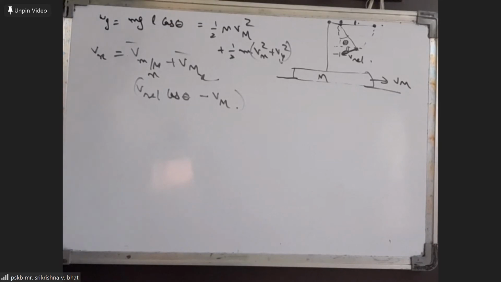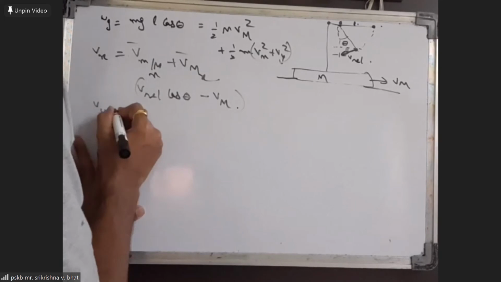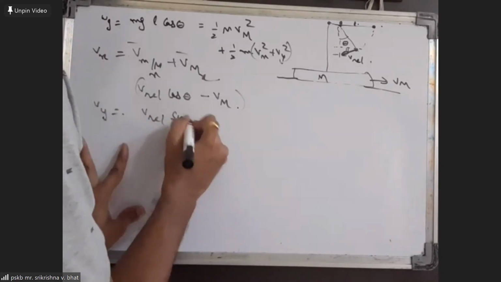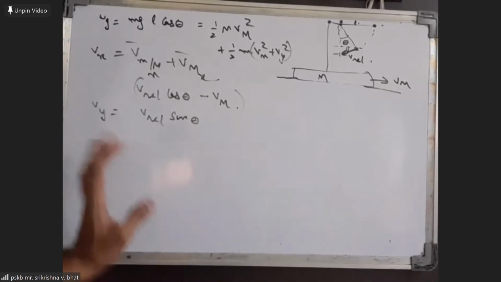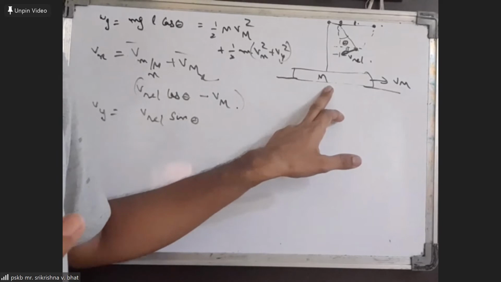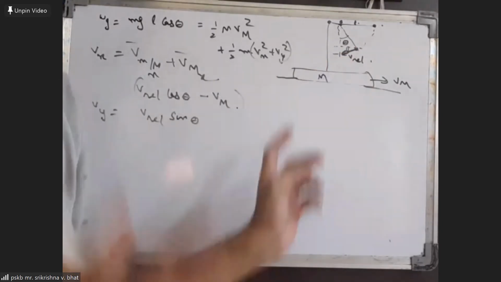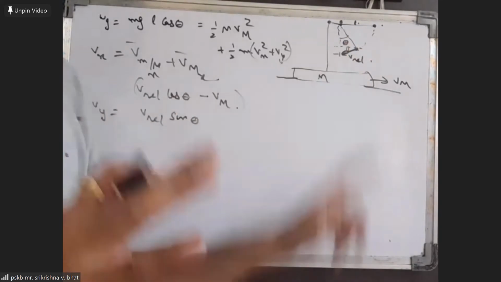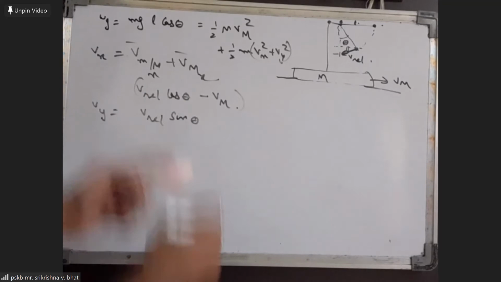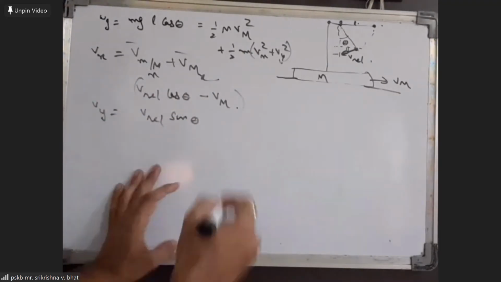So this should be Vx. And Vy, of course, you can find: Vy will be v relative sin theta, because in the y direction this block doesn't have any velocity. Therefore, whatever is the relative velocity of the small mass in the y direction, that should also be the velocity of the small mass with respect to the ground. So I am simply taking v relative sin theta. These expressions we can put in this equation. Then your equation will become